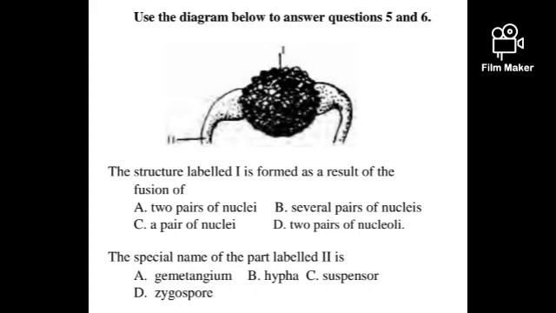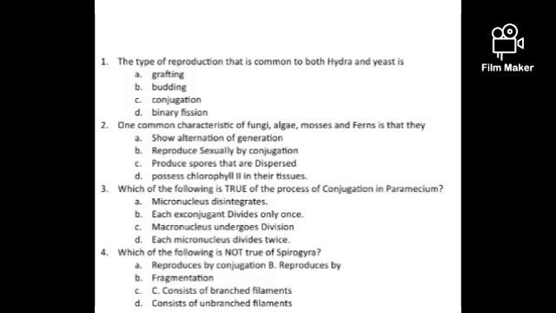For the second one, the special name of the part labelled Roman numeral I is hypha. Two hyphae carrying gametes come together. Please take note: the cells of fungi are normally called hypha, but when hyphae come together they are called mycelium. So the answer to this question is hypha. Please also take note of this. This is a typical example of a fungus that carries out conjugation.